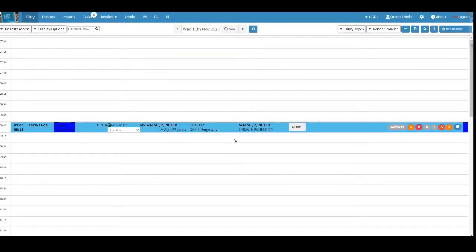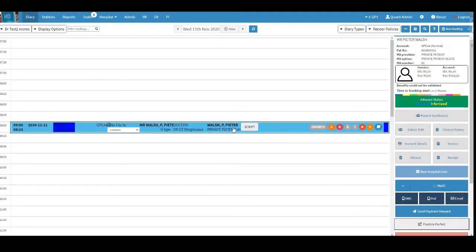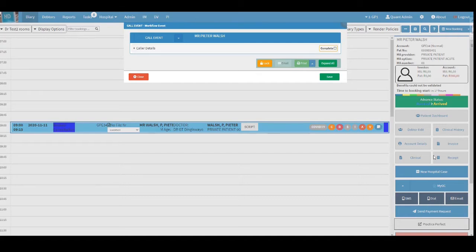Now, from the diary screen, click on the patient's booking you wish to dial. The diary side panel will appear on the right-hand side of the screen. From the diary side panel, click on the dial button.